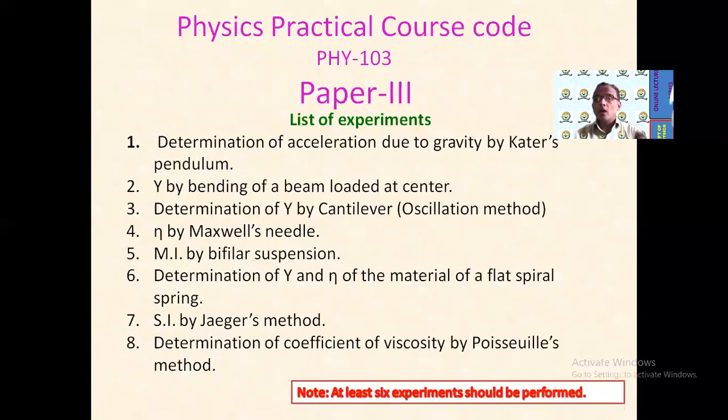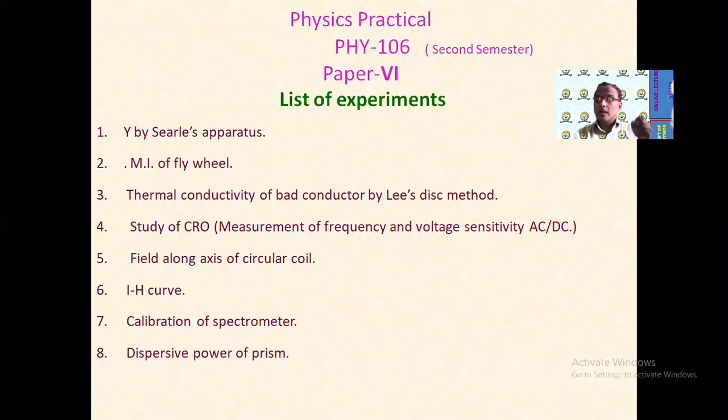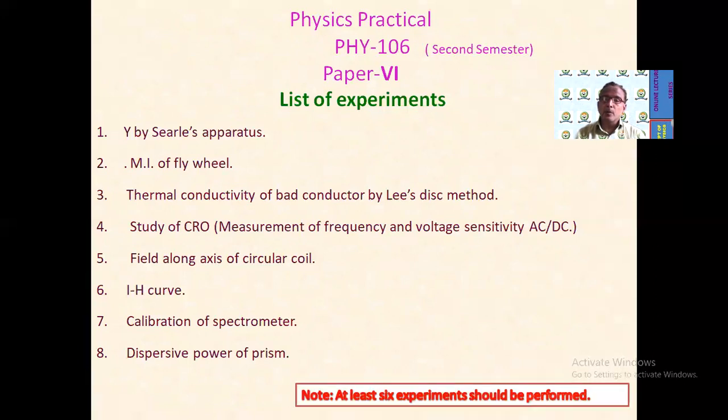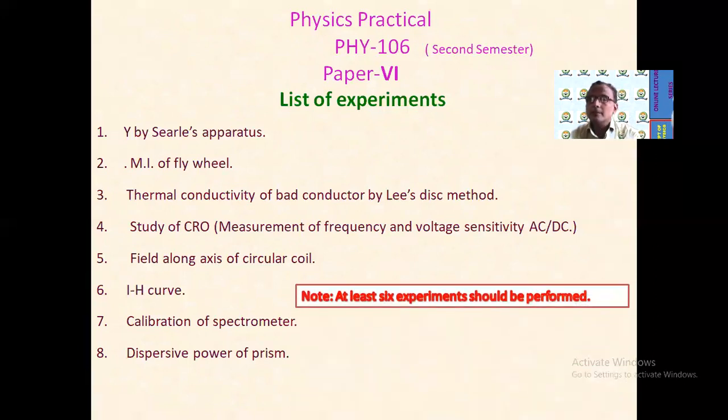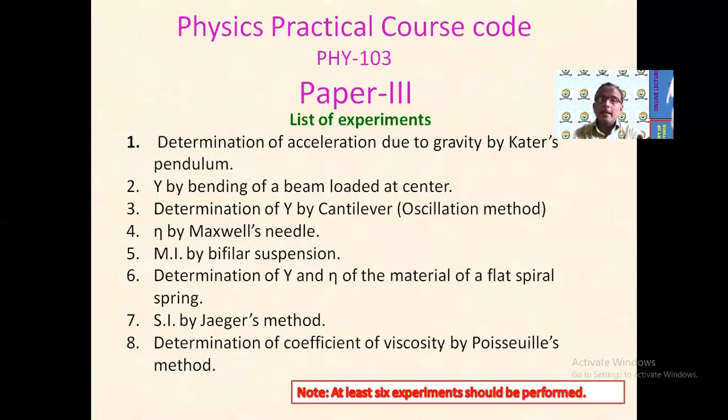And the second practical paper, physics paper 106, paper number 6, is not in semester first but in semester second. This practical paper also has 8 experiments: flywheel, field along the axis of a circular coil, calibration of a spectrometer, some dark room experiments, and dispersive power of a prism. Out of these 8 practicals, at least 6 must be performed. And therefore 8 practicals here and 8 practicals there.